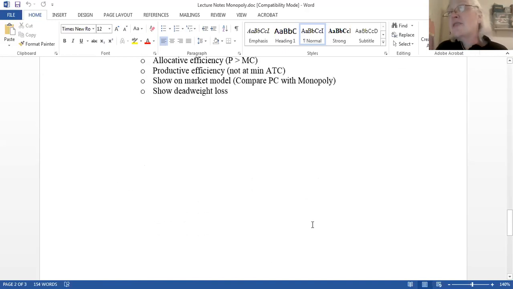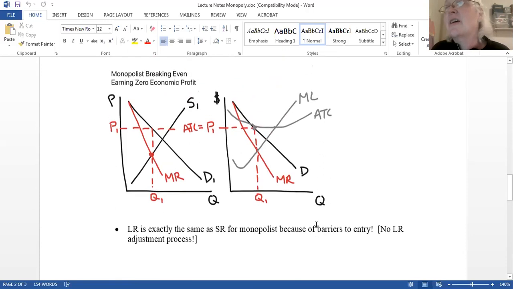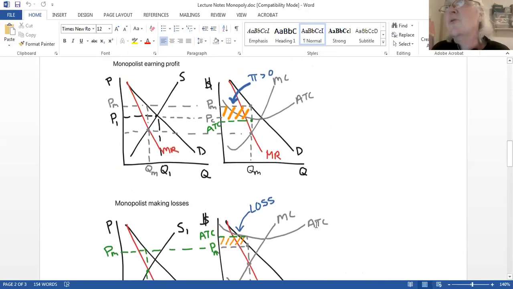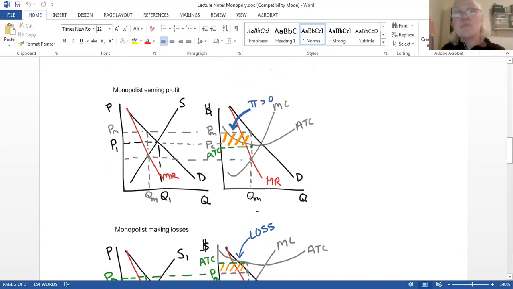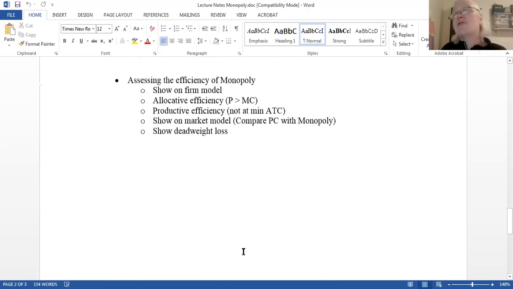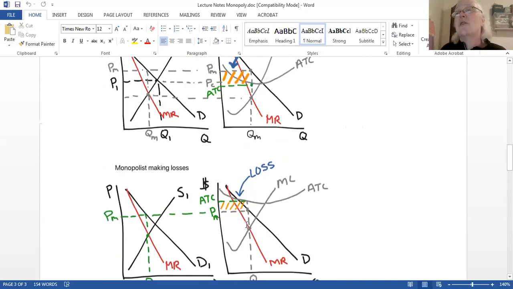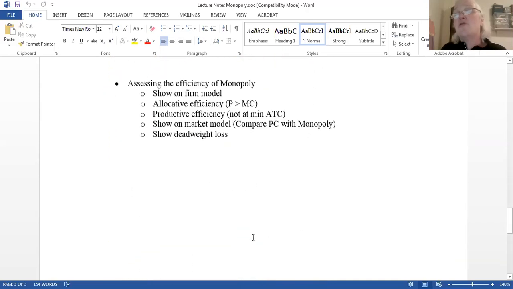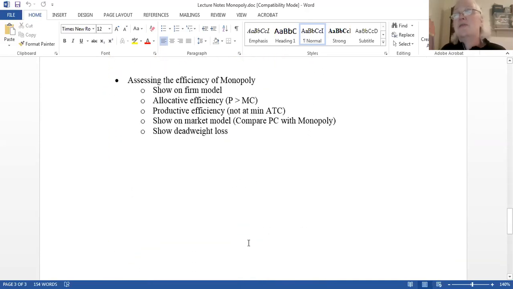All right, so let's show what does this look like if we were to, let me go back up here. Compare the monopoly with the perfect comp. And I'm actually going to pause this lecture for 1 second because I do want to go draw this picture. These are kind of convoluted and I don't want to mess them up. So I'm going to draw a new picture so we can talk about this comparison in just a little bit more detail. So you won't miss me because it's going to be instantaneous, but give me a second here to pause. All right, I'm back.